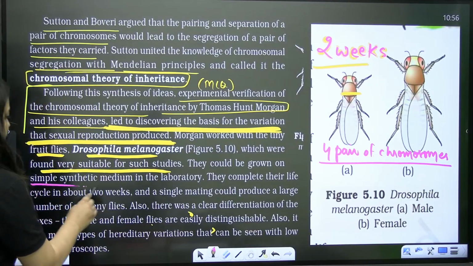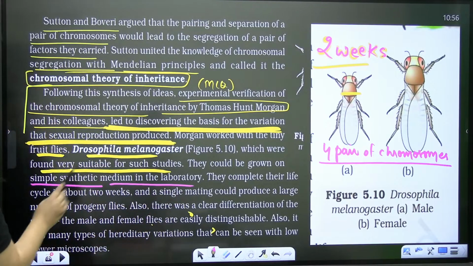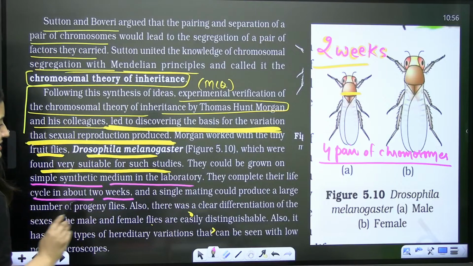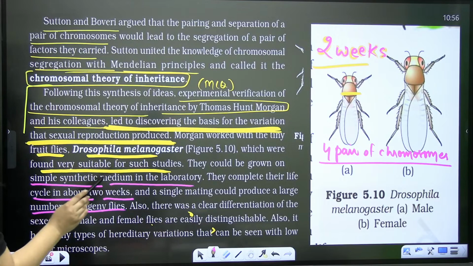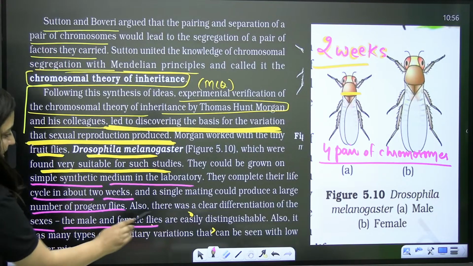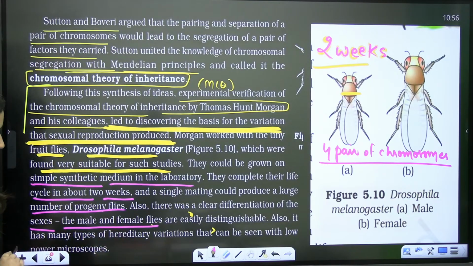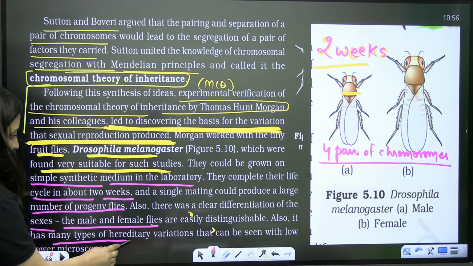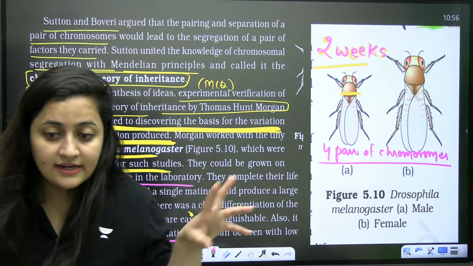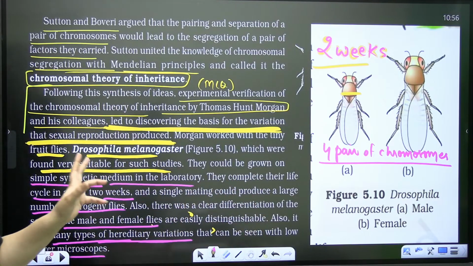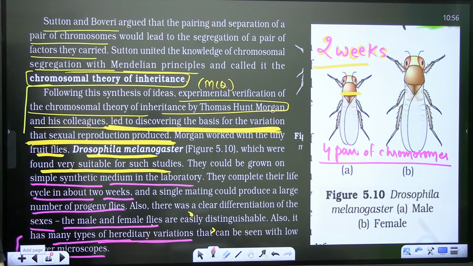So they could be grown on simple synthetic medium in the lab. They complete their life cycle in about 2 weeks. A single mating can produce a large number of progeny flies, and there is clear differentiation of the sexes, male and female, meaning sexual dimorphism is there. It also has many types of hereditary variations that can be seen with a low power microscope. As I said, the contrasting alleles are very easy to notice.